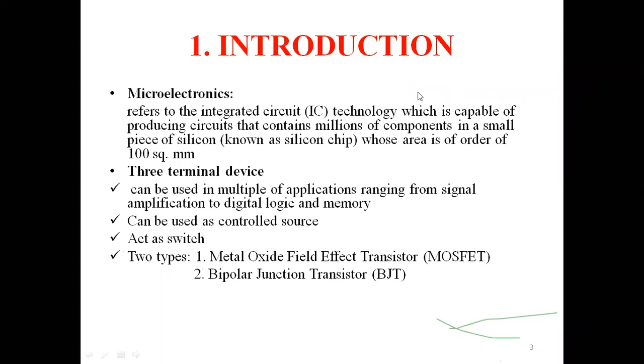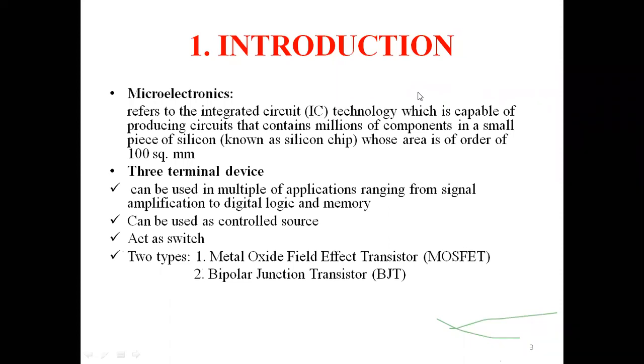So the main applications are: one is the controlled source, second one is switch, third one is amplifier, fourth one is memory. So these are all the conventional applications of any three-terminal device, which is an indispensable part of an IC. Okay, so inside an IC, you are going to fabricate these transistors. At any cost, you need to have some transistors inside the ICs. Now, basically, you're going to have two types of transistors or two types of three-terminal devices. One is the metal oxide field effect transistor and second one is the bipolar junction transistor.